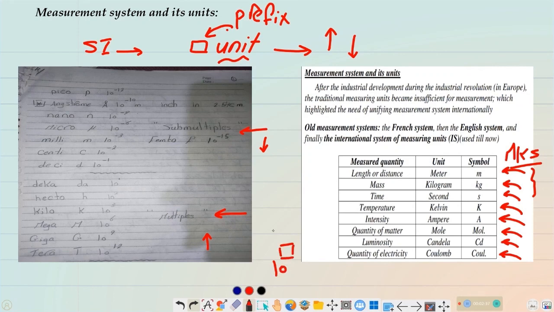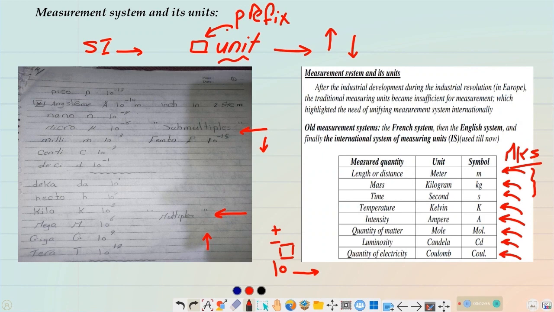This number can be positive and form multiples, which increase the measuring unit, or it can be negative, and they refer to the submultiples, which decrease the measuring unit. So this is the idea of the measuring system.